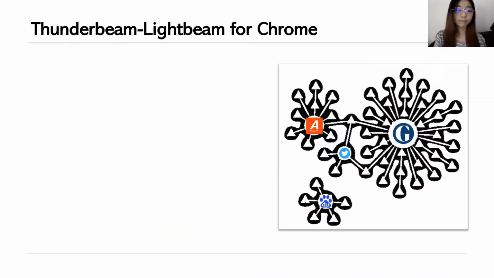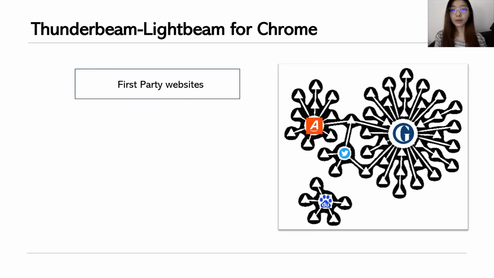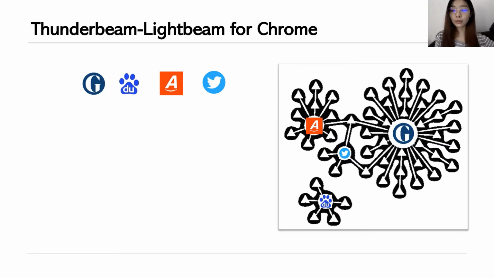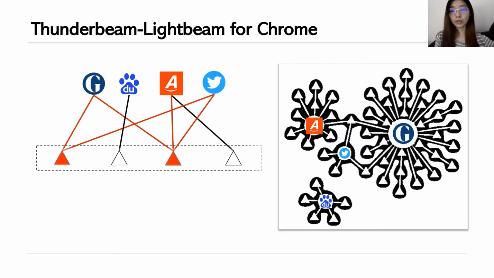In order to collect visualized real-world third-party data from users located in multiple countries, we published a Chrome extension called Sastry in the Chrome store. Our extension uses round circles to represent the first-party websites visited by users in their browsing histories. For example, here we list 4 first-party websites on this page: theguardian.com, baidu.com, Argos, and Twitter. And all the triangles in this visualization around the first-party websites are third-party trackers.